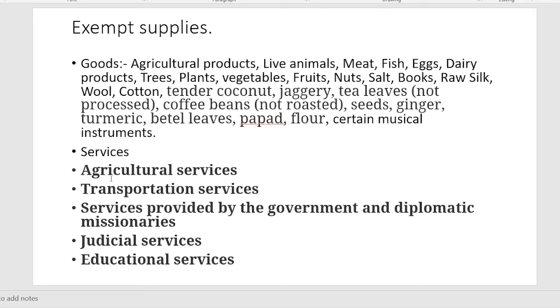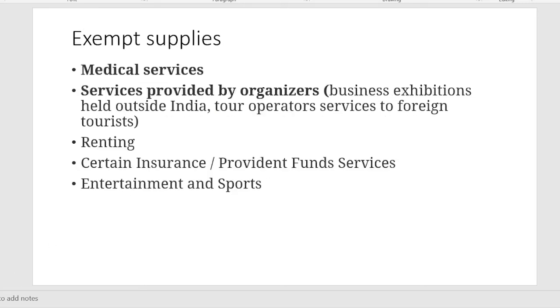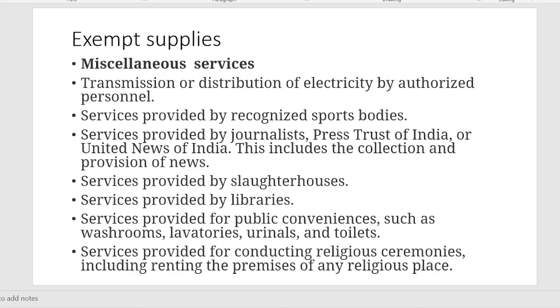Then the services also, agriculture services, transportation services, judicial services, educational services, these are exempt in nature. मेडिकल सर्विसेज वगैरह. अगर आप रेंटिंग रेसिडेंशियल पर्पस के लिए रेंटिंग कर रहे हो तो जीएसटी नहीं आएगा. कमर्शियल पर्पस के लिए रेंटिंग कर रहे हो देन जीएसटी विल कम. देन सच these are the miscellaneous services.